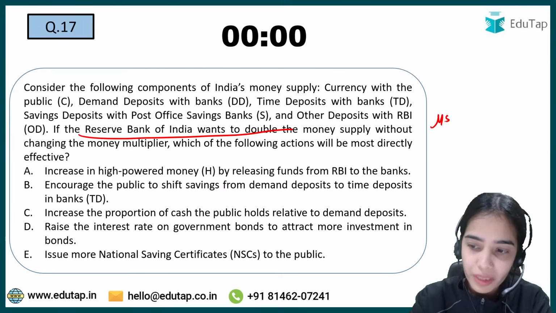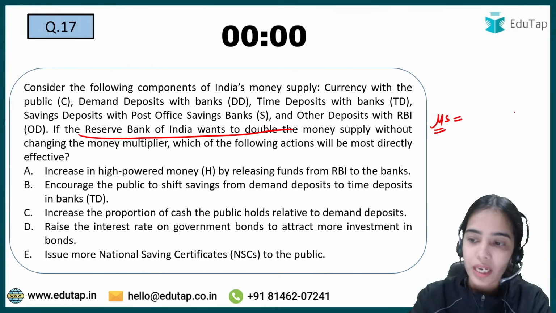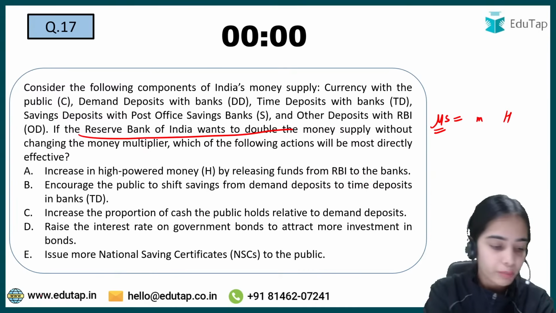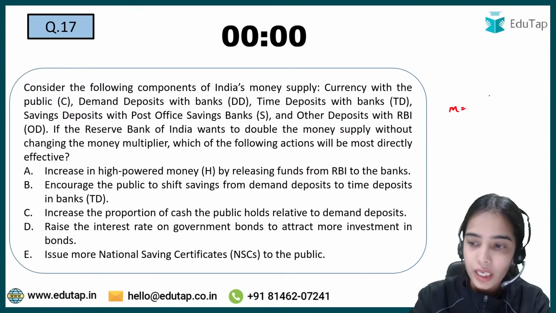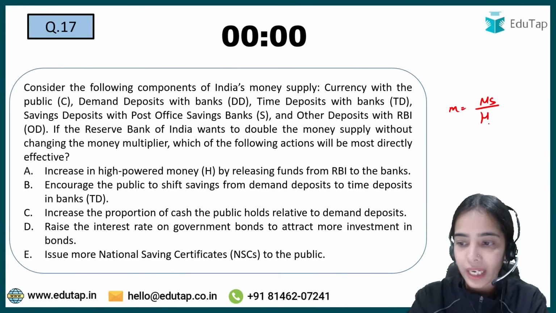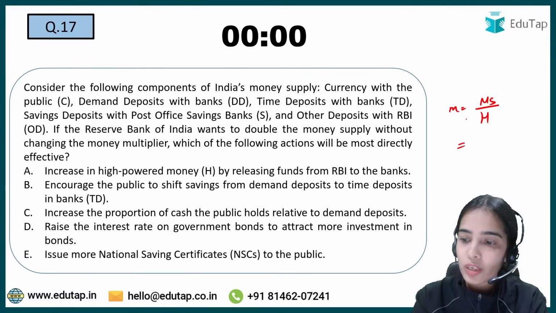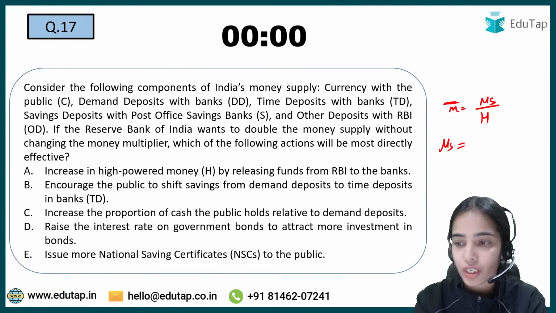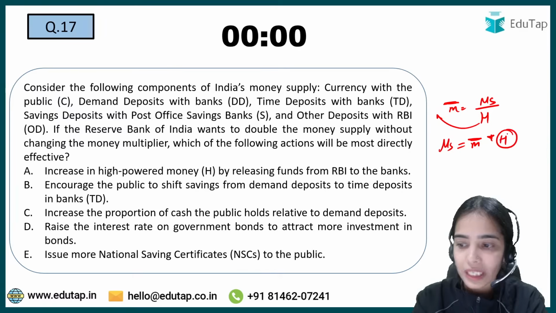What is the formula of money supply? The money supply with the high powered money. The money multiplier is equal to money supply divided by high powered money. So if the money multiplier is not changing, how can the money supply change? Basically the money multiplier is constant, so high powered money has to increase.